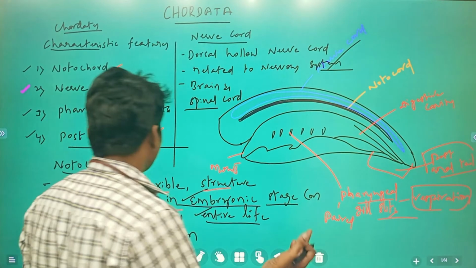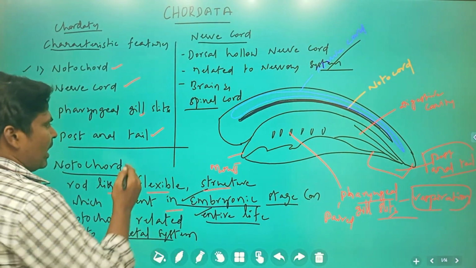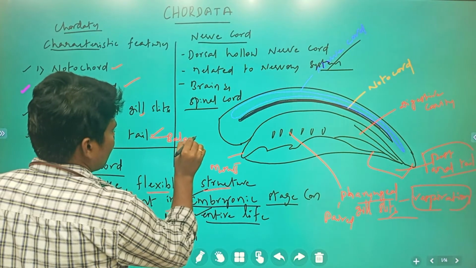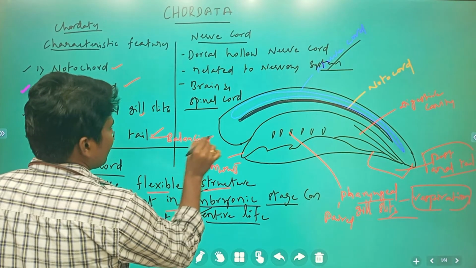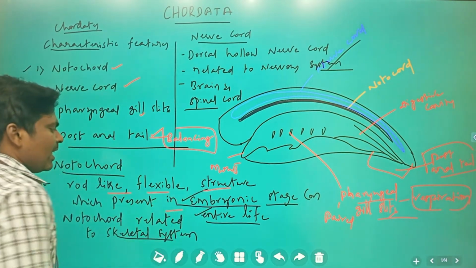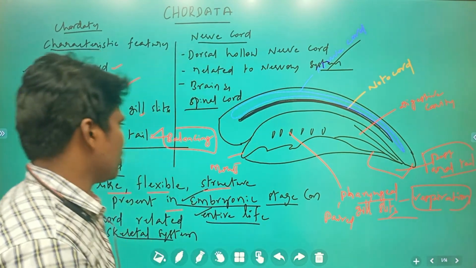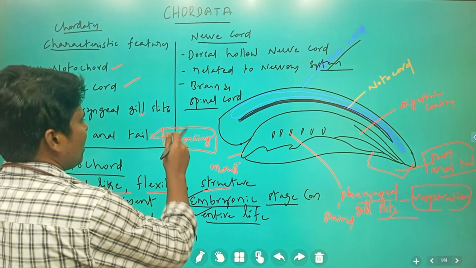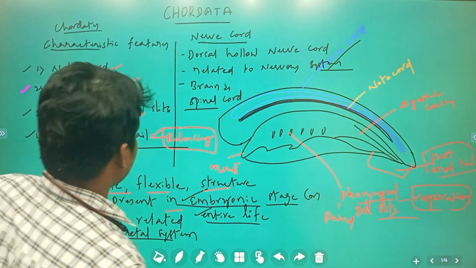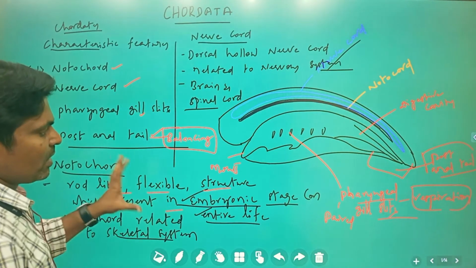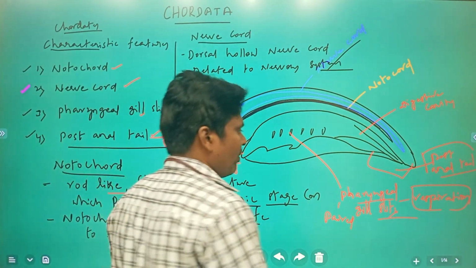What is the function of the post anal tail? The post anal tail function is balancing of that particular organism. The post anal tail is involved in, and responsible for, the balancing of the organism. These are the general characteristic features of chordata.